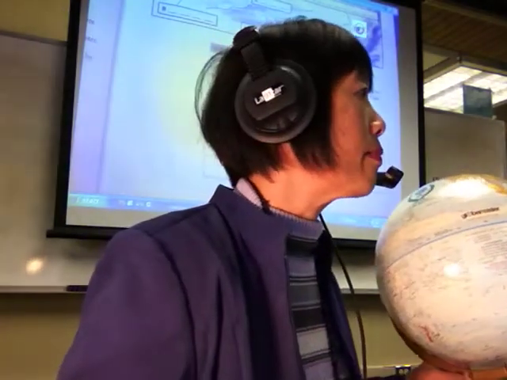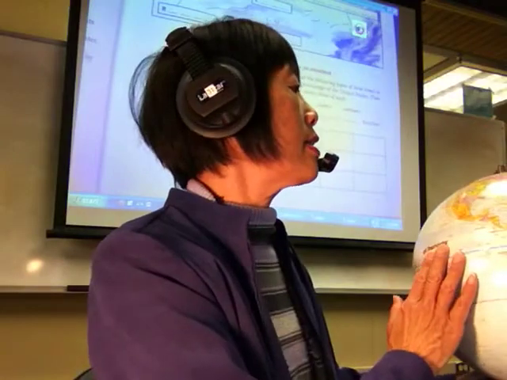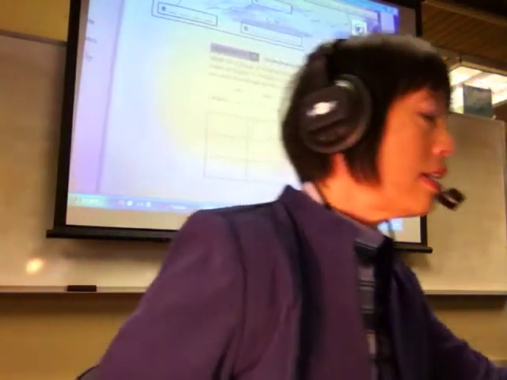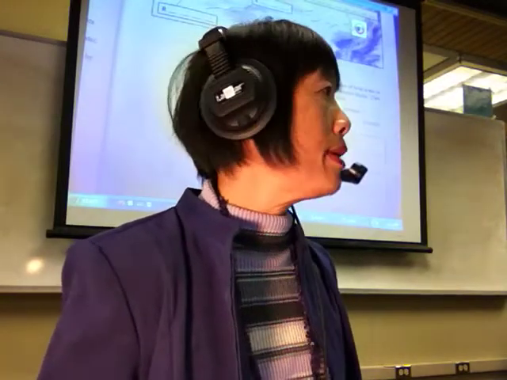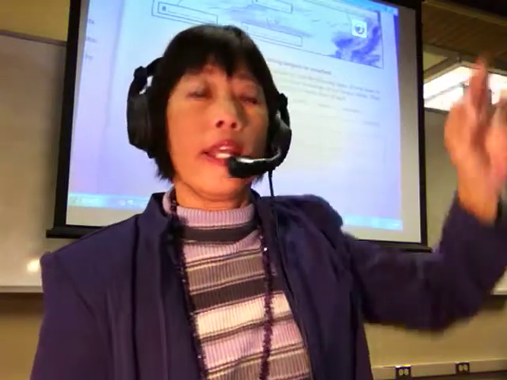All right, so we have continent, and then country, and then state. What's next in size? City or county? County. Right, county is the next size, which I can't show you on this map because this globe is too small to show that. So, for example, what is the name of the county where Mission College is located? Santa Clara County. How many of you live in Santa Clara County? Raise your hand. Okay, a lot of you live in Santa Clara County. I do too. In Santa Clara County, we have many cities.